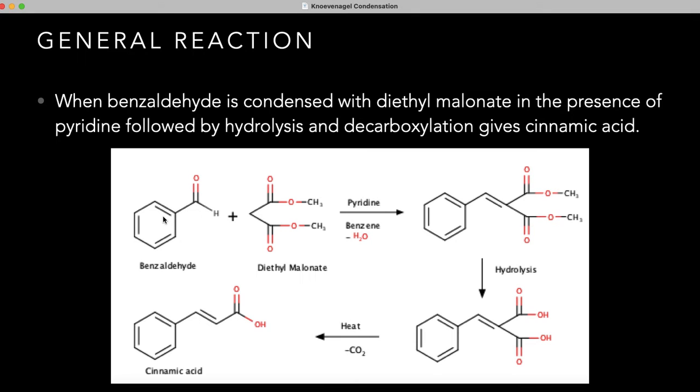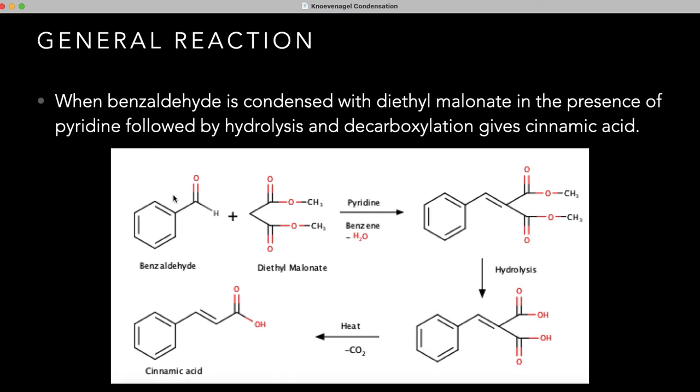When benzaldehyde is condensed with diethyl malonate in the presence of pyridine, there is the formation of this adduct. This adduct, on hydrolysis and decarboxylation, gives cinnamic acid. Okay, this is the general reaction.